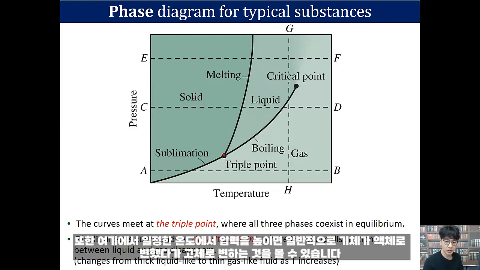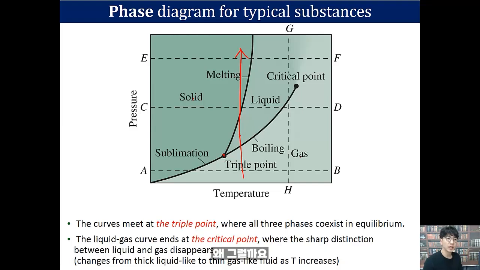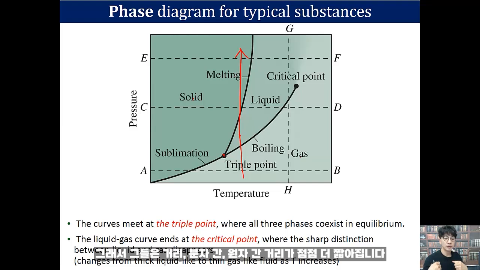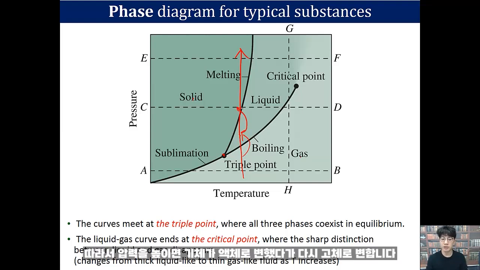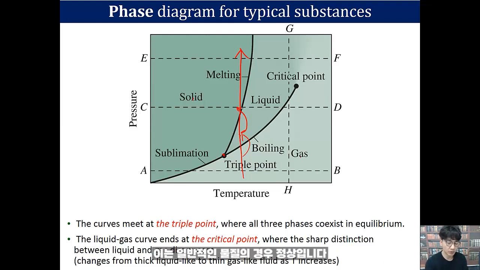And also, see here, at a constant temperature, if you increase the pressure, normally gas becomes liquid and then solid. Why? If you increase the pressure, the inter-atomic distance becomes less and less, so it tends to form bonds. So gas becomes liquid and then solid as you increase the pressure. This is normal for typical substances.